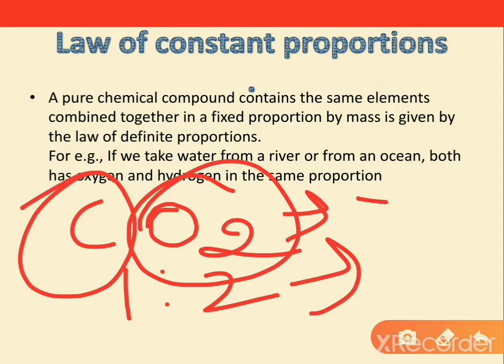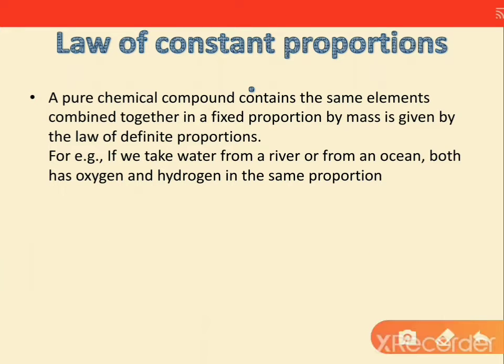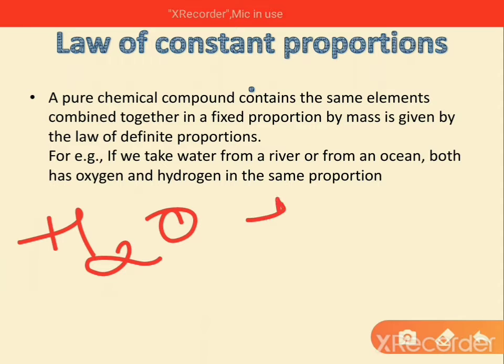The ratio will be similar everywhere. We have talked about the H2O molecule, right? The ratio of H and O in the H2O molecule is 2:1, and this 2:1 ratio is similar in the ocean, similar in the river, everywhere. And if you talk about the masses, it will be 2:8, that is a 1:4 ratio.